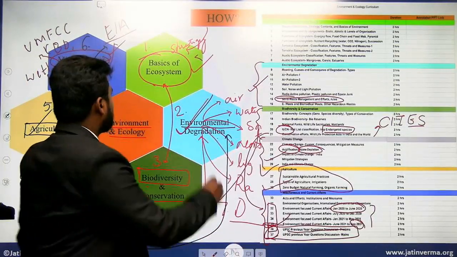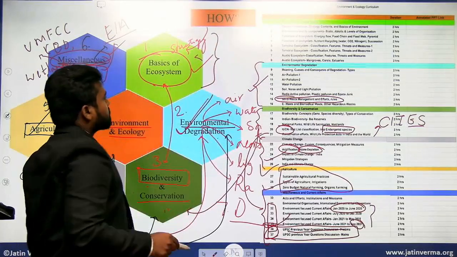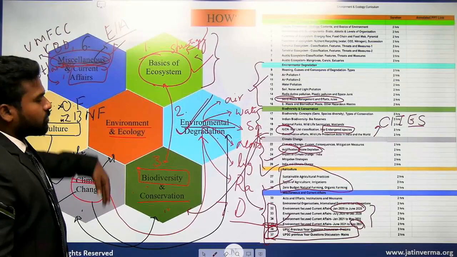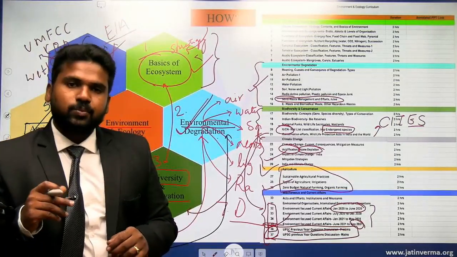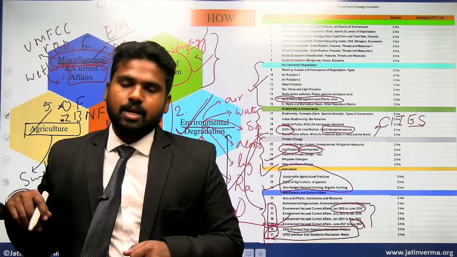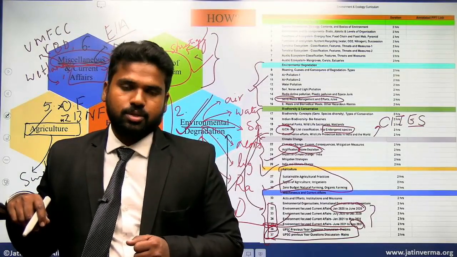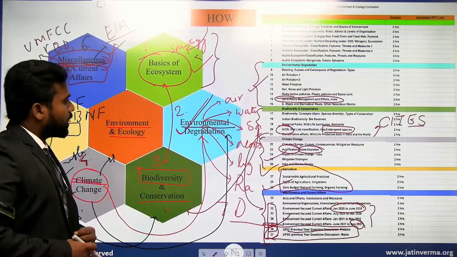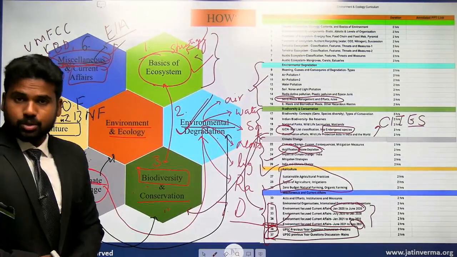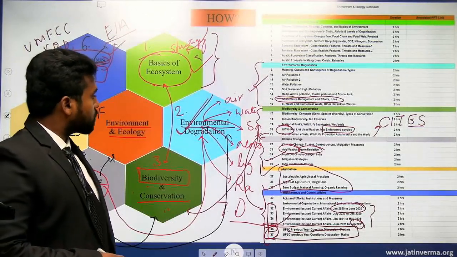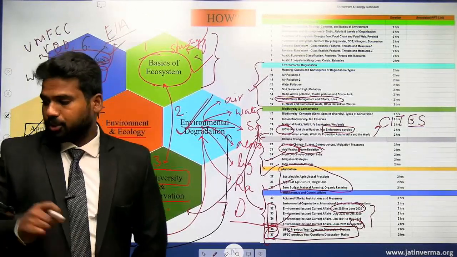And after this, this is purely for the prelims and conceptual section. From all these topics, everywhere I'll try to give at least 1 or 2 questions per session for answer writing, and I'll personally check those questions so that I can give you feedback. So this is how we are going to cover the entire course. I hope this is clear. If you have any doubts, please comment and we'll get back to you.